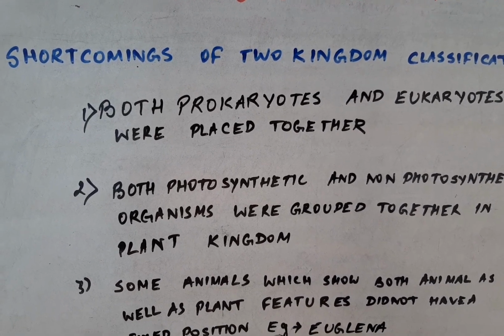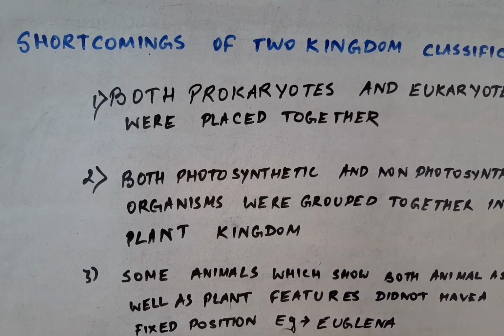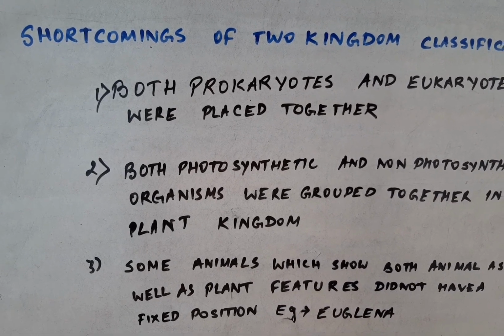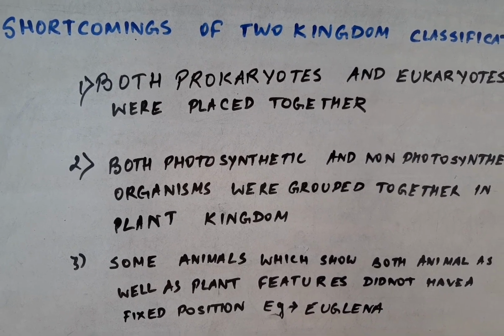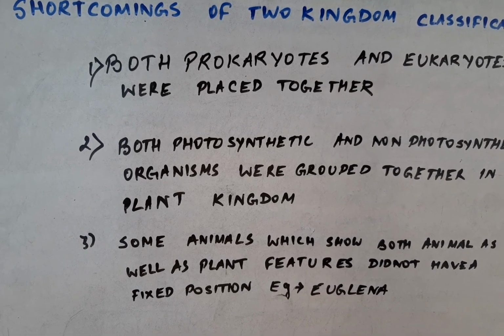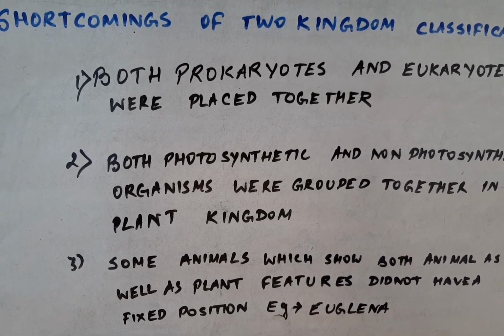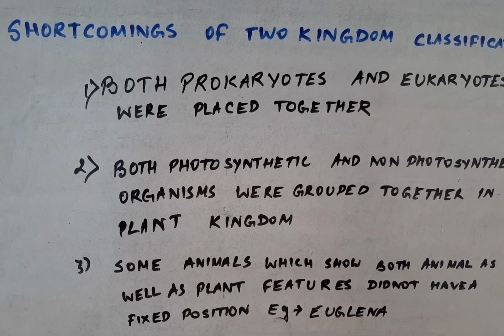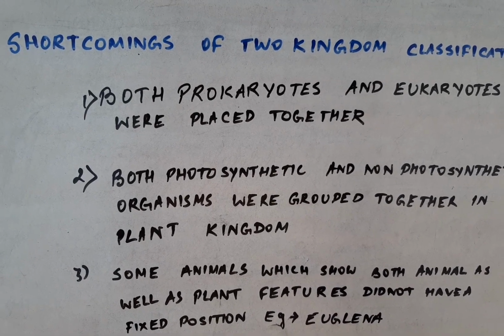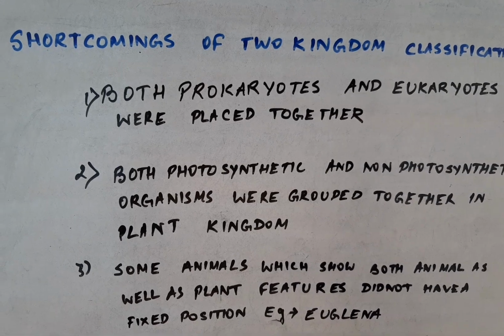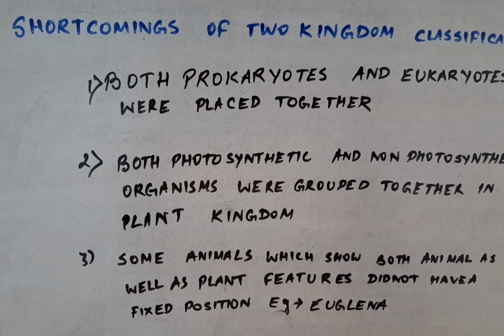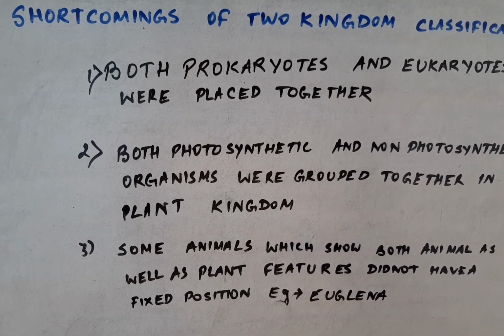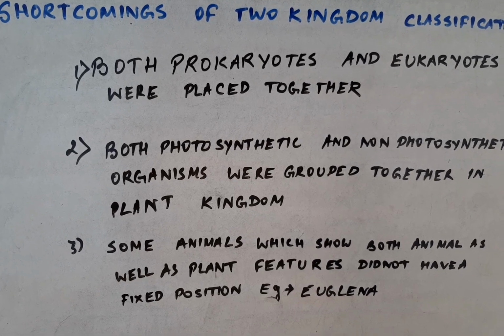The next drawback or shortcoming is that both photosynthetic as well as non-photosynthetic organisms were grouped together in the plant kingdom. For example, fungi were all saprophytic, or non-photosynthetic. They were also placed in the plant kingdom, as well as the bacteria which are not always photosynthetic.